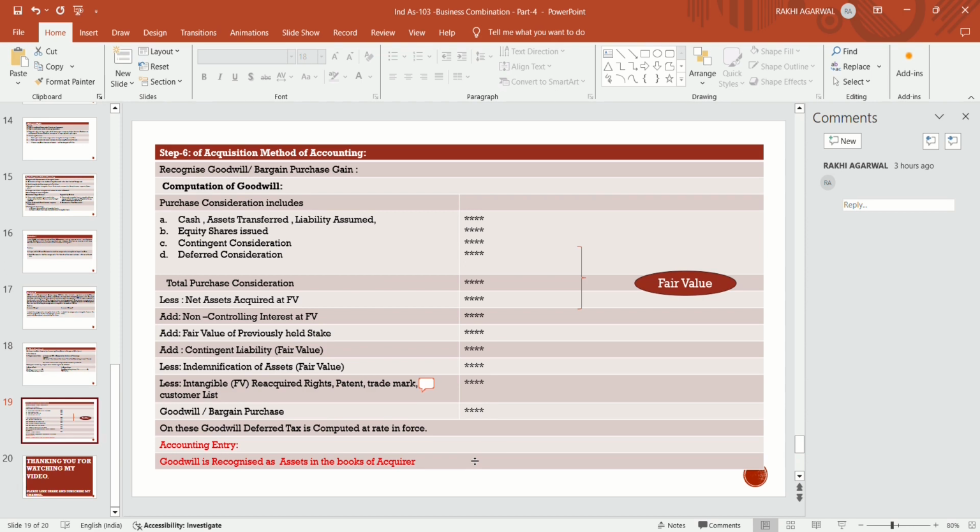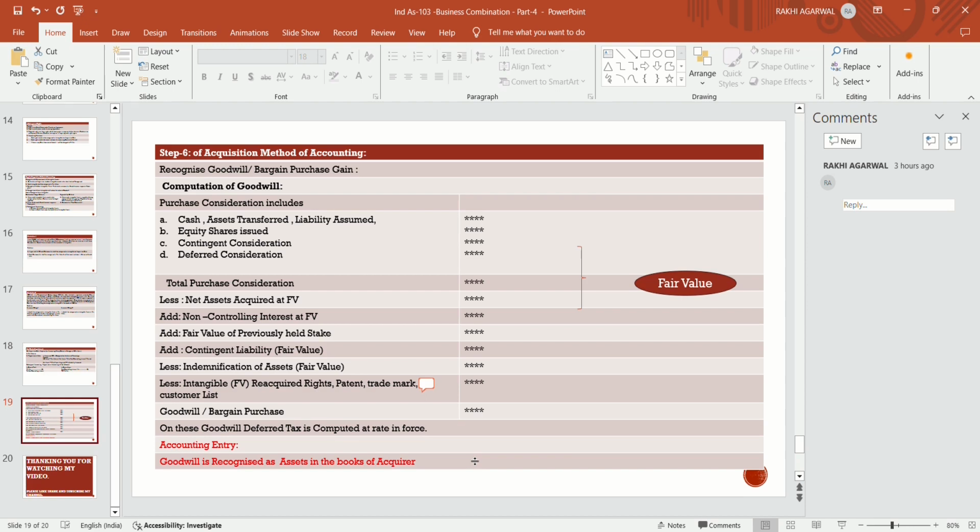Before acquisition the entity had a 30% stake, but it further acquired 40% in order to have control over the other entity, so it becomes a 70% stake. So the previously held stake is to be added at fair value.